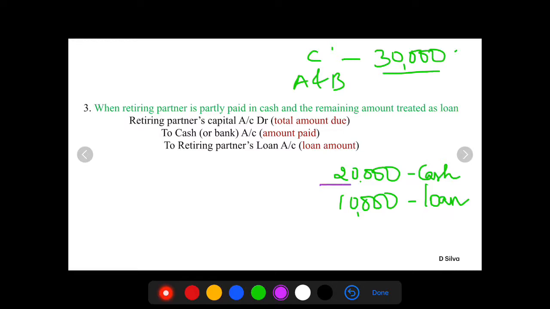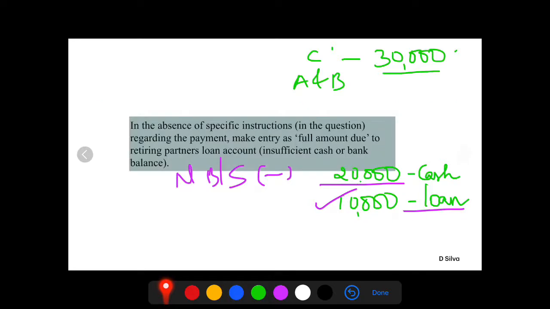Now please remember, this amount you need to reduce when you are preparing the new balance sheet, and also when you're preparing the new balance sheet you need to show this amount as partner's loan. So that is what is written over here. Retiring partner's capital account debit, the total amount due is 30,000, to cash account, amount paid, that is 20,000, to retiring partner's loan account, the balance amount, that is rupees 10,000, treated as loan.